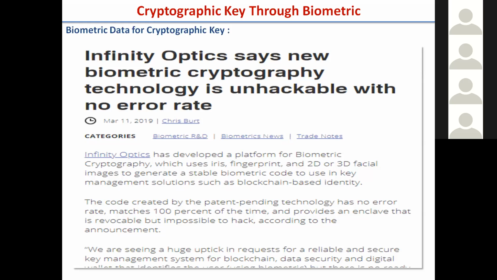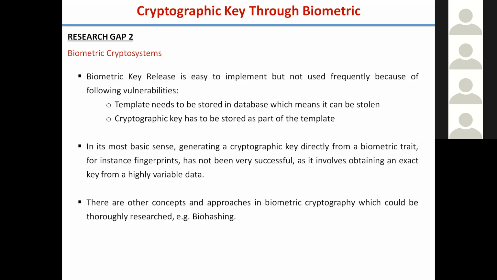I already discussed that point. What are the gaps here? One is the uniqueness of the key. When key release is there, although it is successful, ensuring that nobody can retrieve the key from the helper data is the concern. When we build the system, it should be foolproof against all attacks and all reverse engineering efforts.